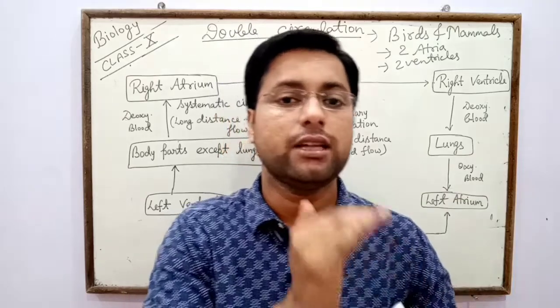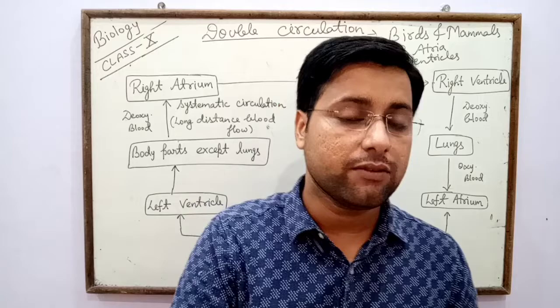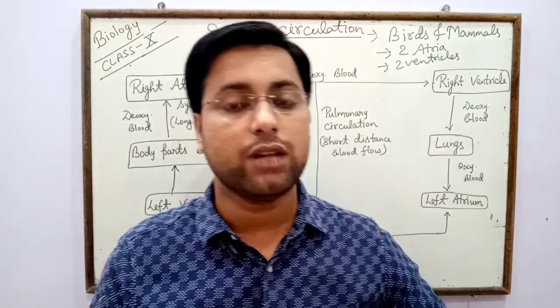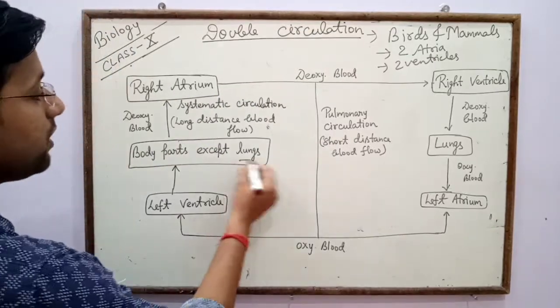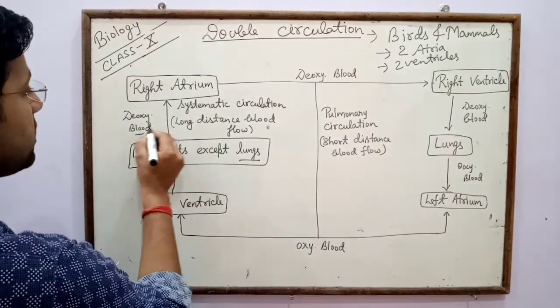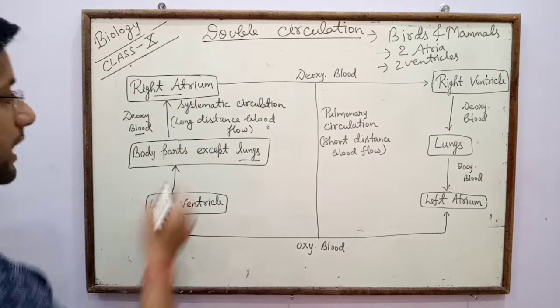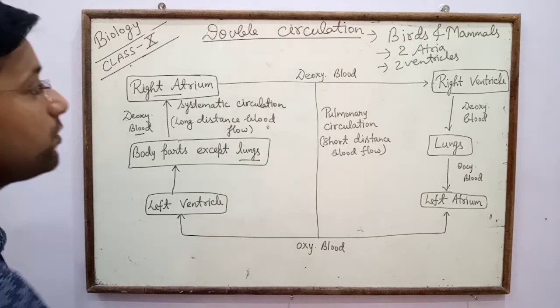Lungs purify that deoxygenated blood into oxygenated form, then it is transferred to the heart, and the heart pumps that blood into body parts. Blood from body parts goes into the right atrium, that is systemic circulation, long distance blood flow.